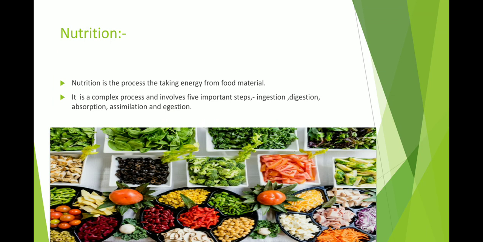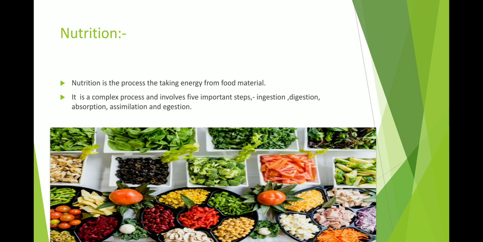That's the reason junk food contains very little nutrition, and that's why our teachers and elders say avoid junk food. Don't take a large amount of junk food, because it contains many bacteria and less nutrition. So the definition of nutrition is the process of taking energy from food material.